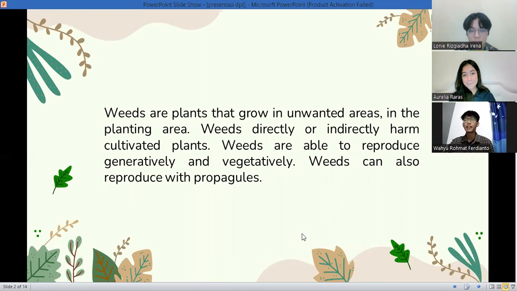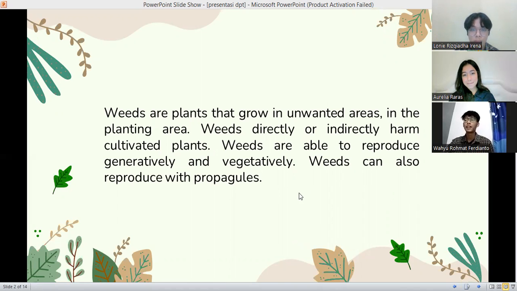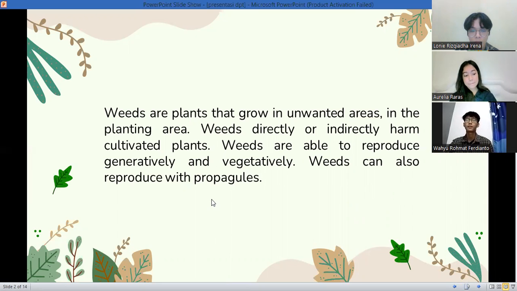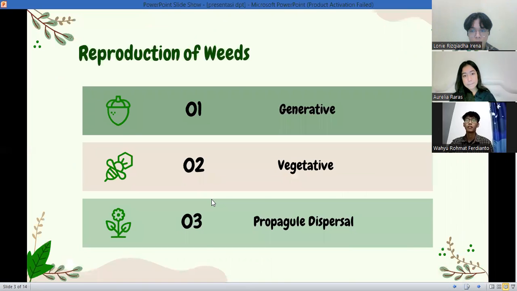Weeds are plants that grow in unwanted areas in the planting area, which directly or indirectly harm cultivated plants. Weeds are able to reproduce generatively and vegetatively. Weeds can also reproduce with propagules. Reproduction of weeds: there are 3 types. First is generative, second is vegetative, third is propagule dispersal.